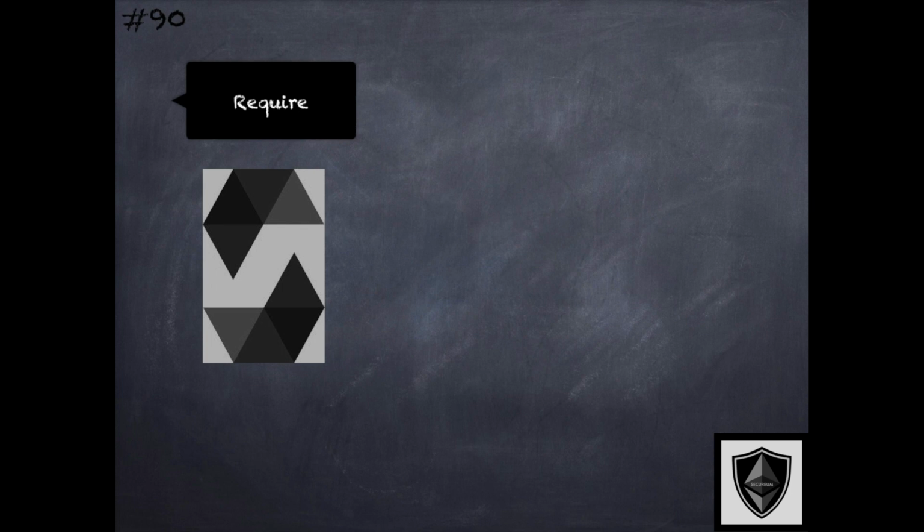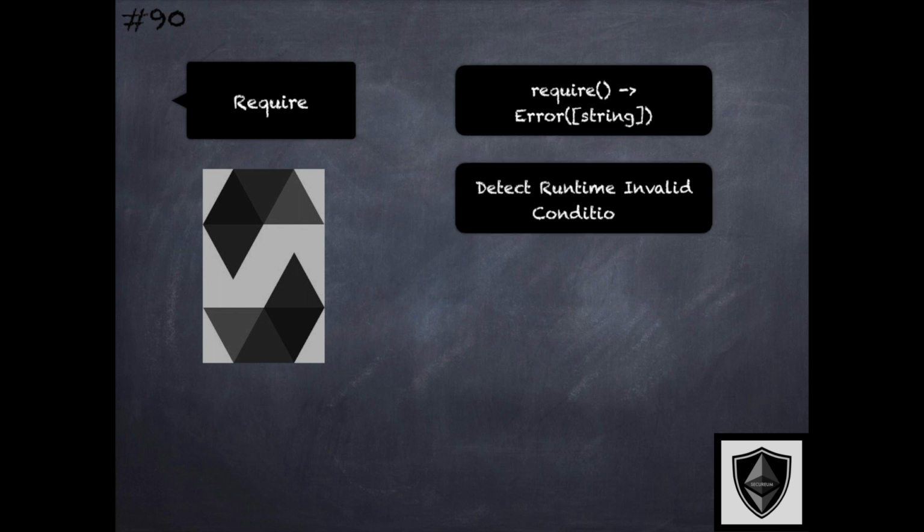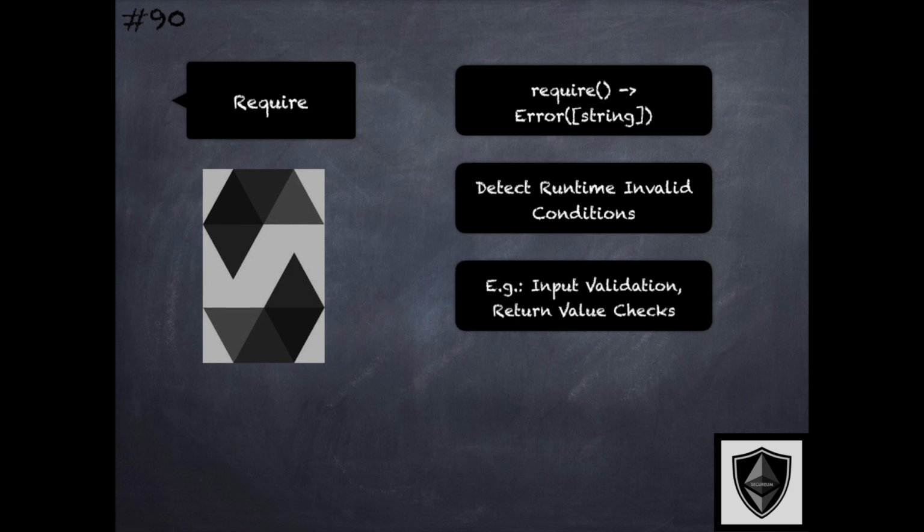Let's now revisit the require primitive. The require primitive in Solidity either creates an error of type error string or an error without any error data. And this should really be used to detect invalid conditions during runtime that cannot be prevented at compile time. This includes input validation, which is really a fundamental pillar of programming language security.